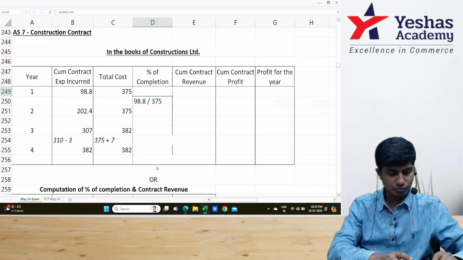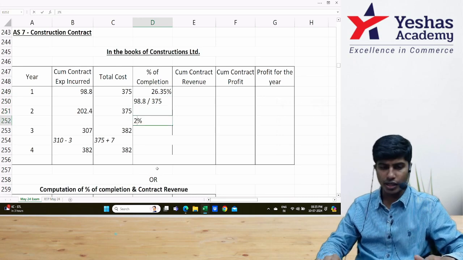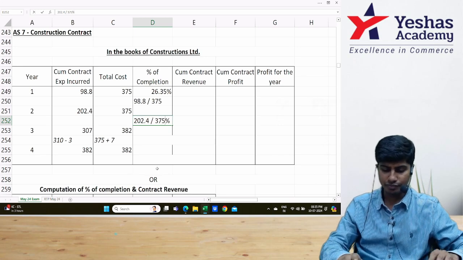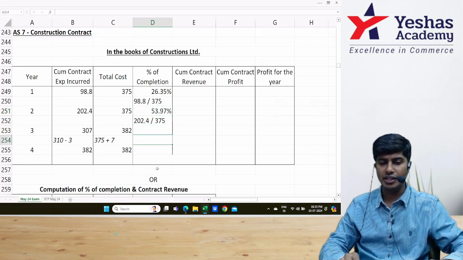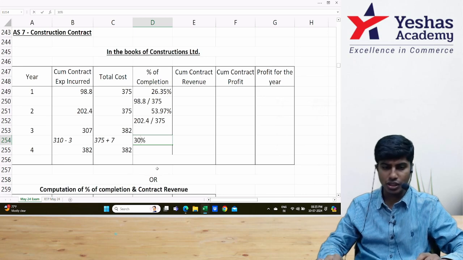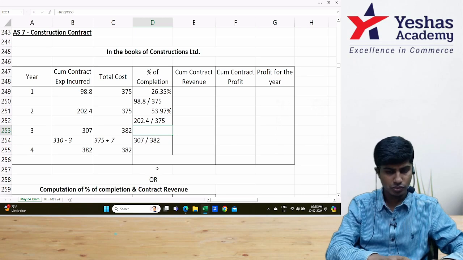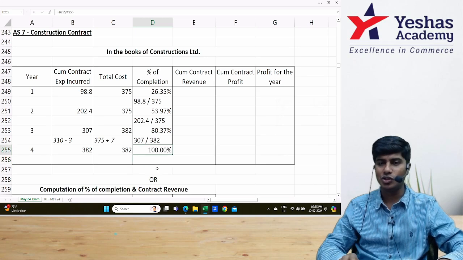What do we get? 26.35. Similarly, can I do 202.4 divided by 375? I get 53.97%. Similarly, let me do 307 divided by 382. It comes to 80.37. And finally, 382 by 382, this will be 100%.